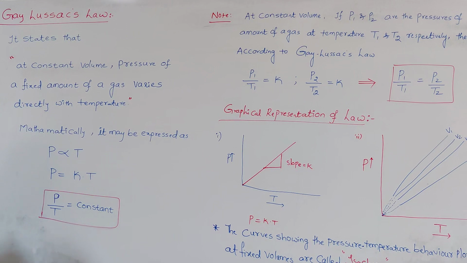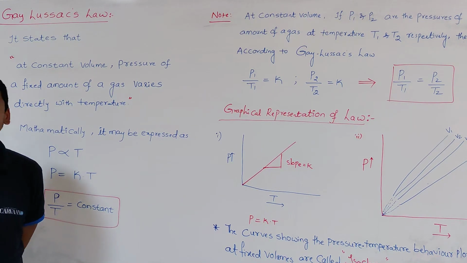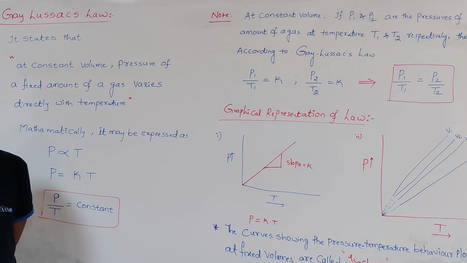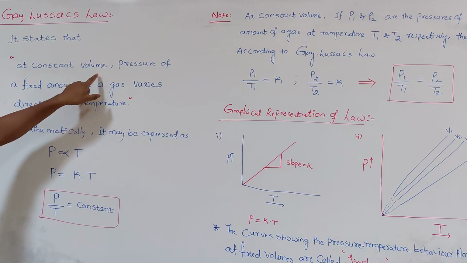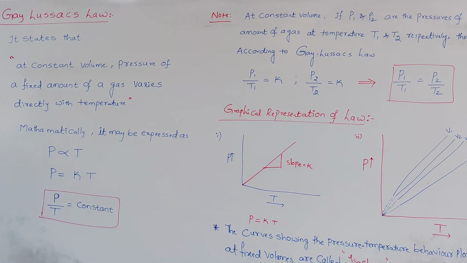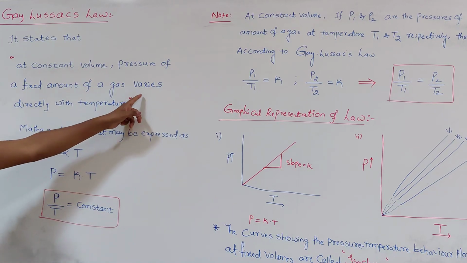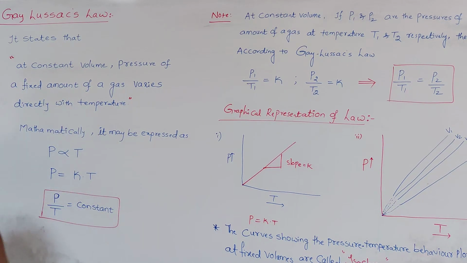So what is Gay-Lussac's law? It gives the relationship between the pressure and temperature when we keep the volume and the amount of a gas fixed. This law states that at constant volume, the pressure of a fixed amount of a gas varies directly with temperature. At constant volume, the pressure is directly proportional to the absolute temperature.